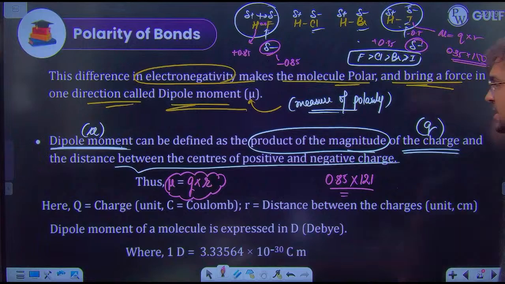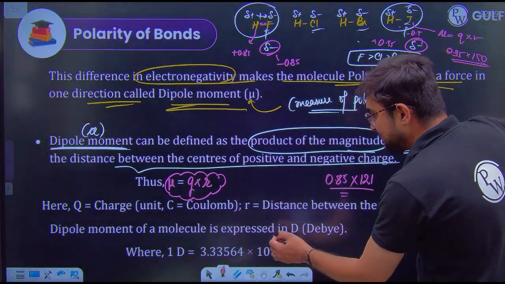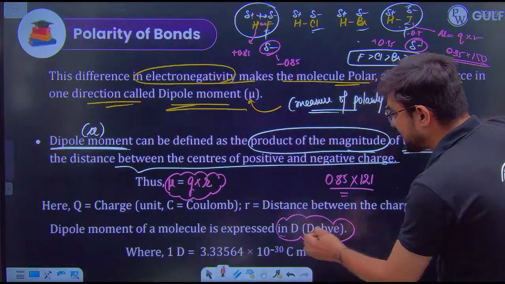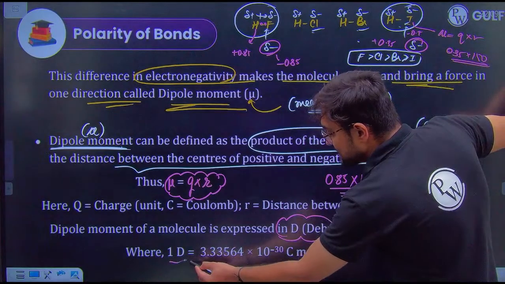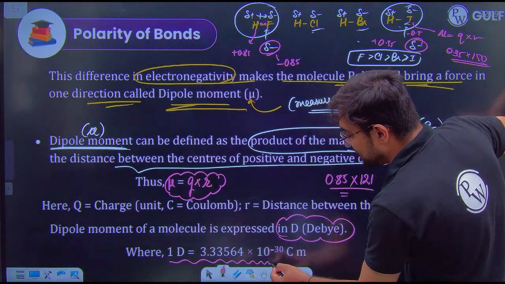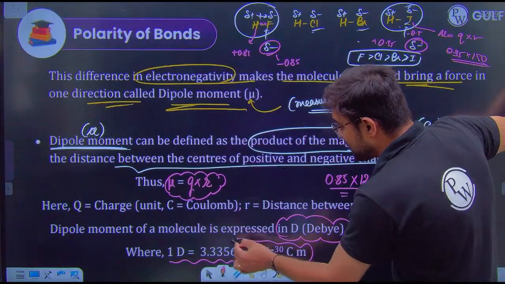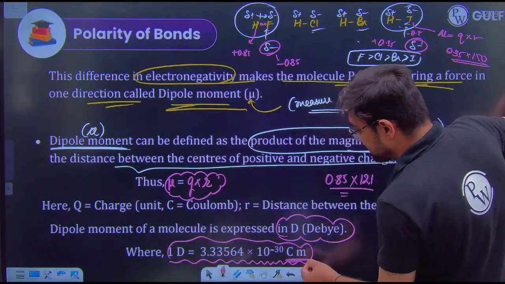And please remember, the unit of dipole moment is always denoted by capital D, that is Debye. Whereas please remember, 1 Debye is equal to 3.33564 into 10 to the power minus 30 coulomb meter. Why?